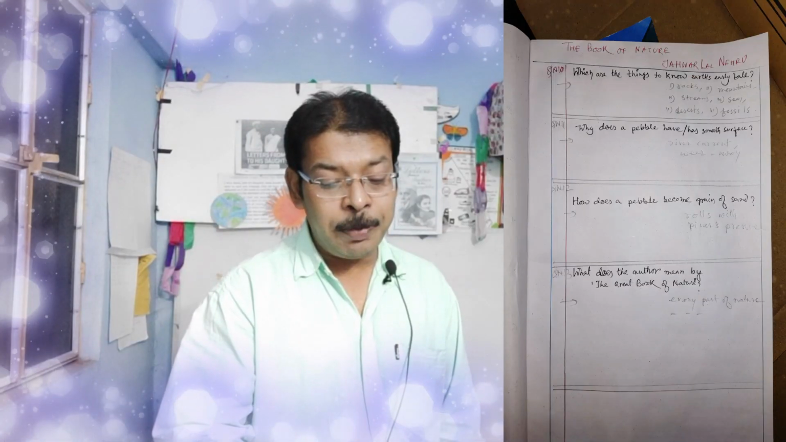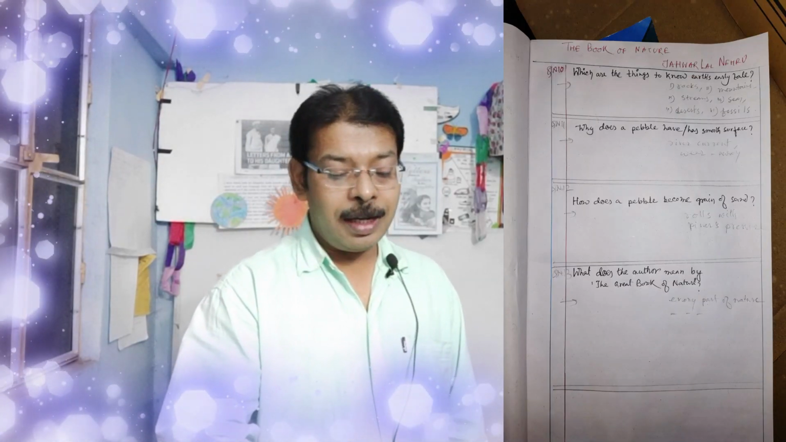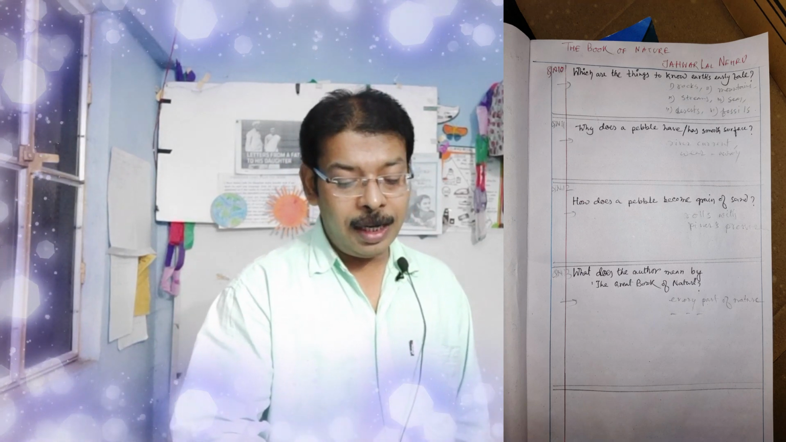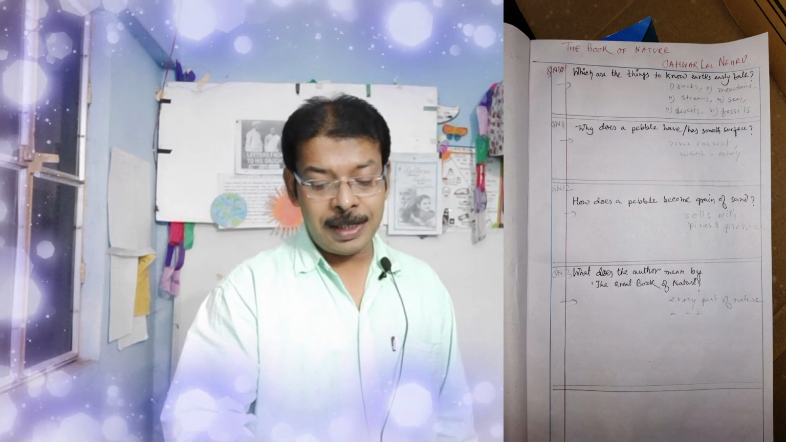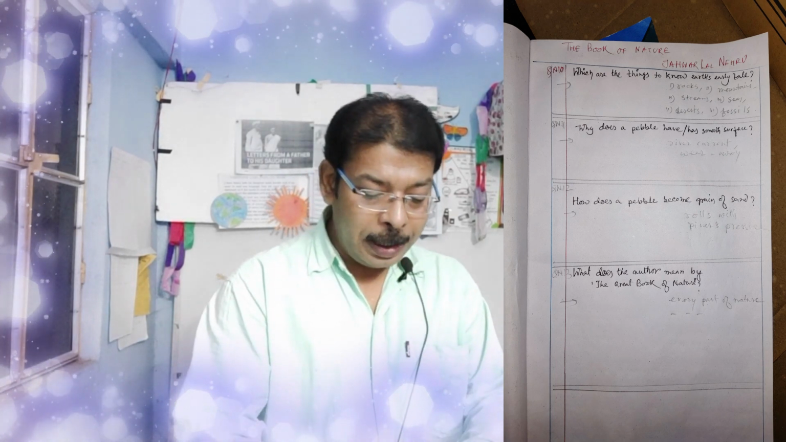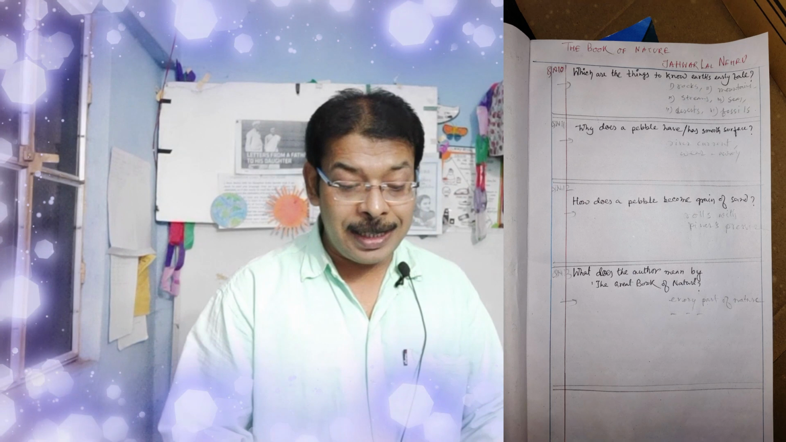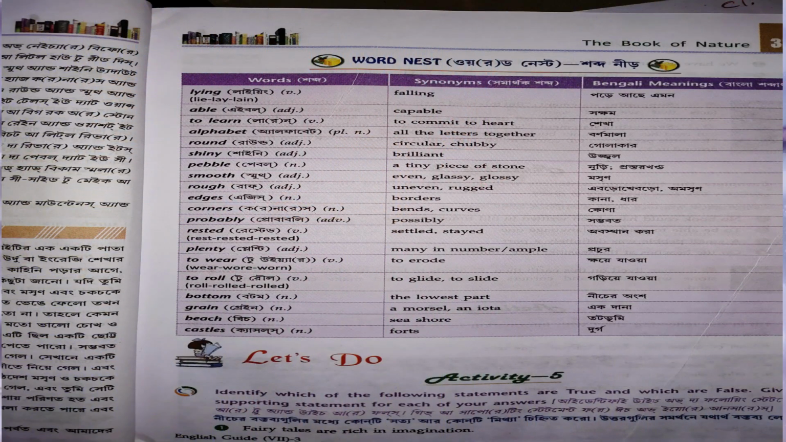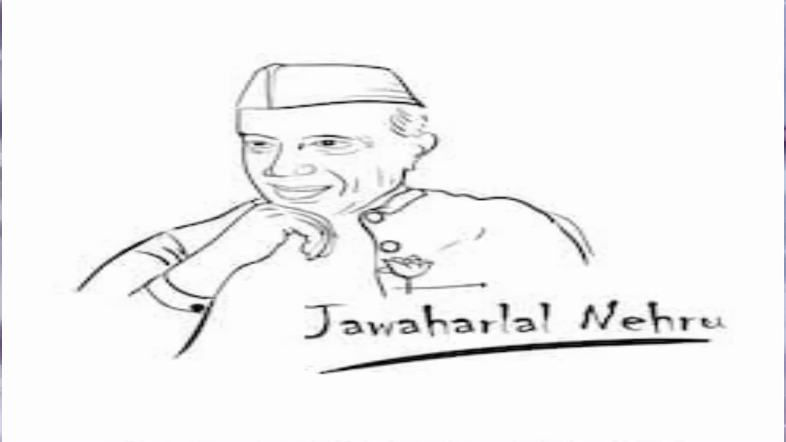Number 13. What does the author mean by the great book of nature? Answer: As a book contains pages and a teacher teaches us lessons, so nature has pages such as hills, rivers, etc. So we have to go through all the natural elements to read the book of nature.